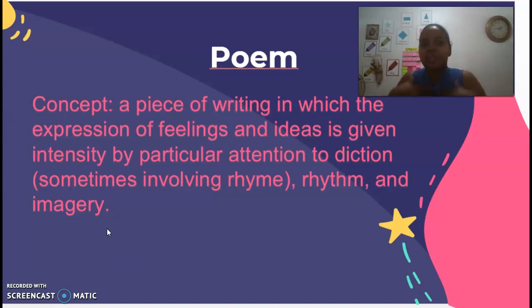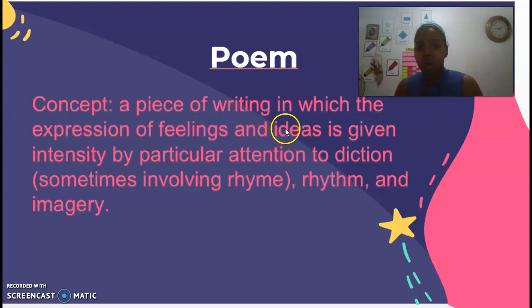where we can express ourselves, we can express ideas, we can express feelings. If, for example, I'm sad, I can create a poem. I can write a poem about my sadness. Or if I'm extremely happy, I can write a poem about happiness. So that's why we use a poem.